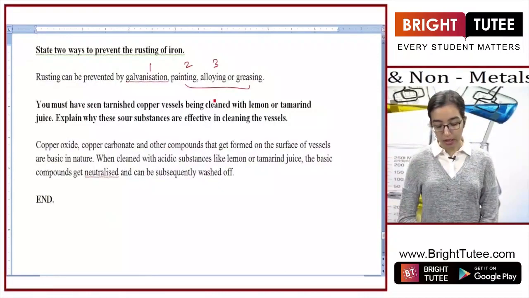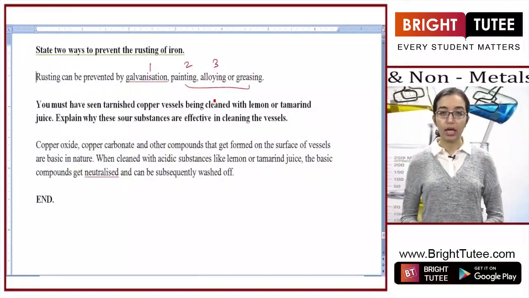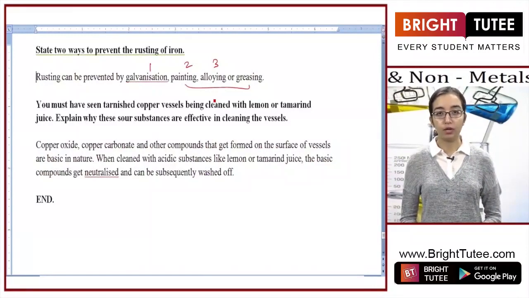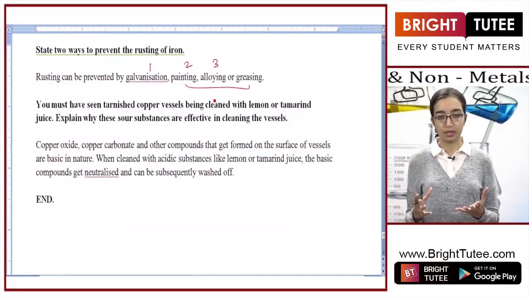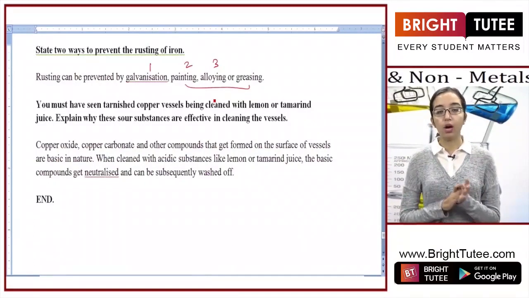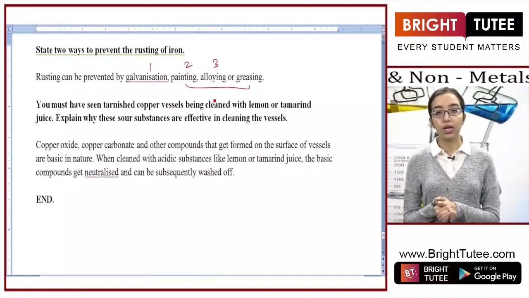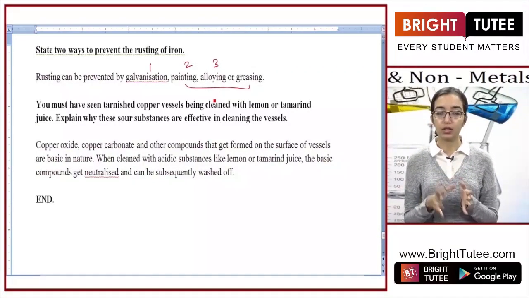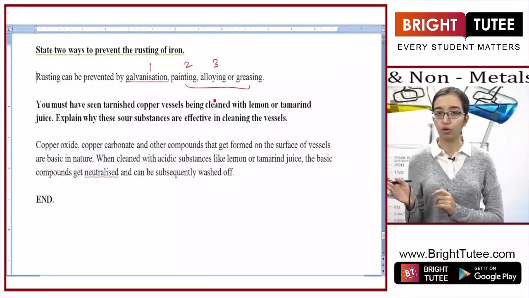You must have seen tarnished copper vessels being cleaned with lemon juice or tamarind juice. Explain why these sour substances are effective in cleaning the vessels. Now that you have studied properties of metals, you know that metals react to form oxides which are basic in nature. So when there's a basic substance present and there's an acidic substance that you apply on it, when you rub these two together, a neutralization reaction would take place, a salt would be formed which can be washed off.